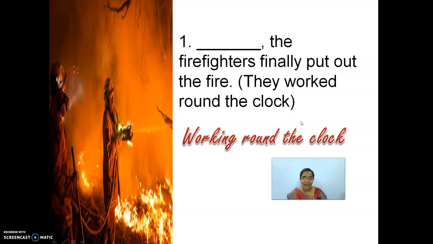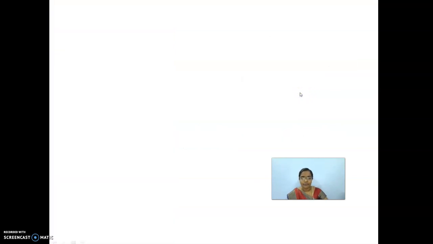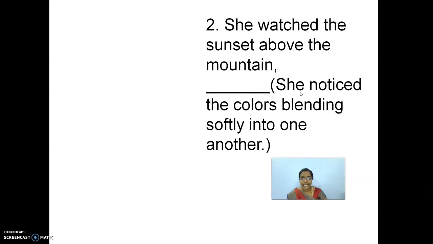Are you clear with this statement, children? See, there is only one verb over here. What is that verb? Work. And it is in ed form. By adding ing, you can combine the sentence. Shall we move on to the next example now? Okay, let us switch over to the next example.